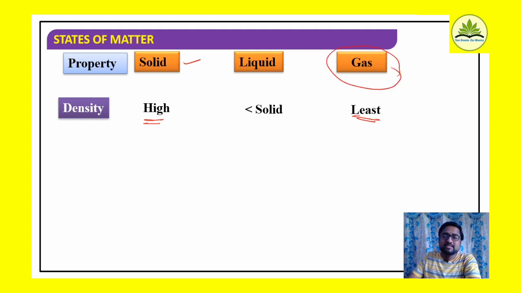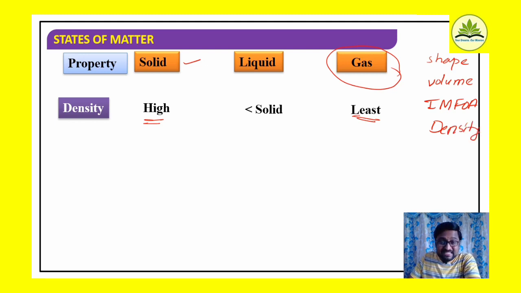Okay, we considered shape, then we considered volume, thereafter I considered intermolecular forces of attraction. Now we are talking about density. So which state is going to have the highest density? It is the solid state of matter, and the least will be the gaseous state of matter. So on comparison, solids have high density, liquids have density less than solids, and gases have least density. Okay.